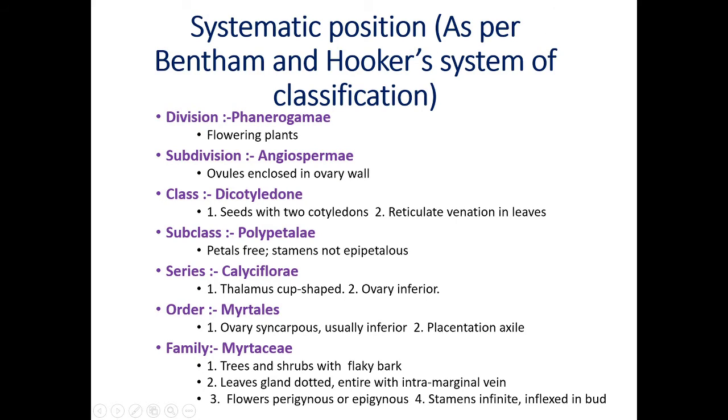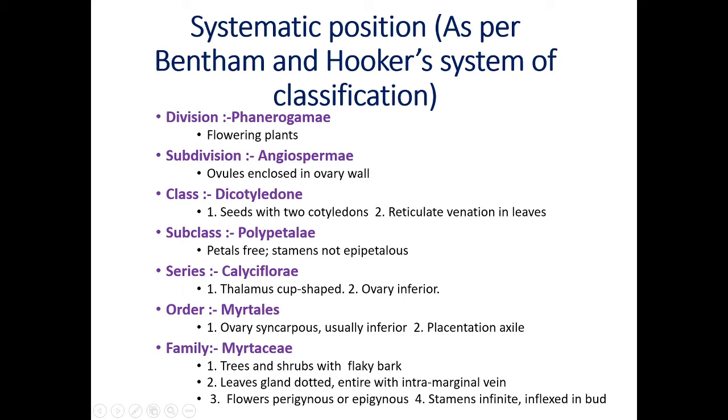Now let us start the systematic position as per Bentham and Hooker's system of classification. Dear friends, this family belongs to the division Phanerogamy. Phanerogamy means, I told you, phaneros means visible and gamos means marriage. They are also called Spermatophyta or flowering plants. This is the reason for division Phanerogamy. Subdivision Angiospermy or Angiosperm. Angio means concealed, sperma means seeds. When the ovules are enclosed in the ovary wall, that means in this group you will get fruit formation.